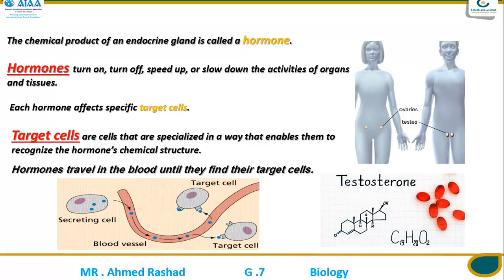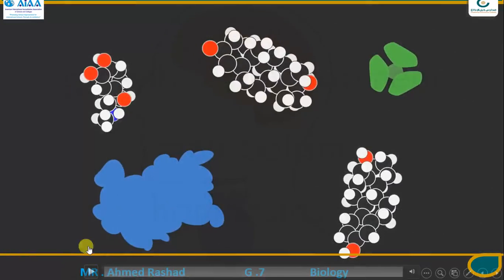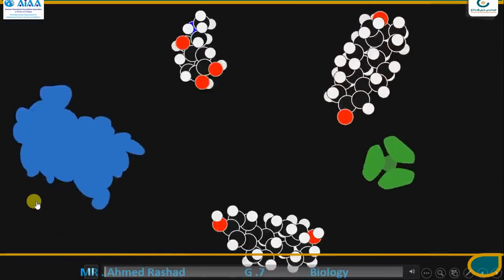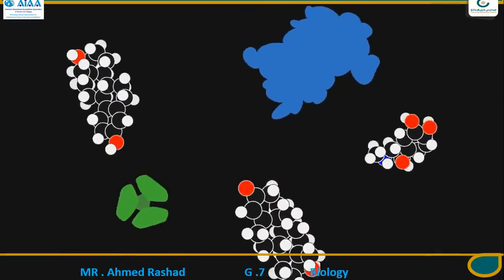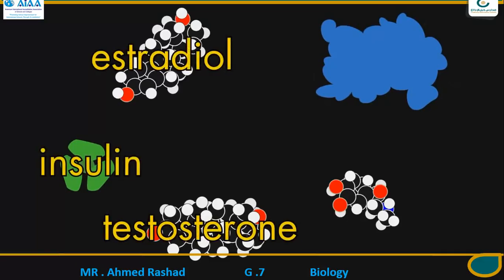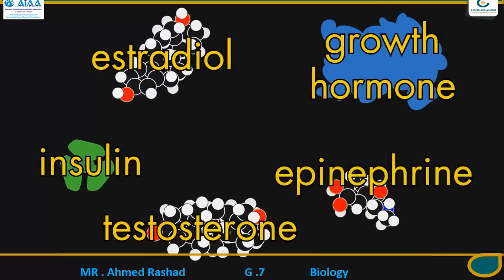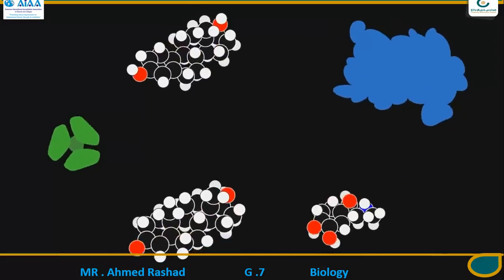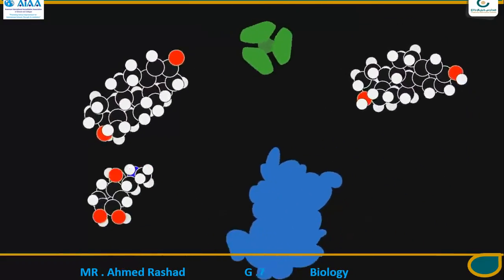Now you can watch this video that describes how the hormones travel from the secreting cells or glands to the target cell. And that's talking about some examples of hormones in your body.